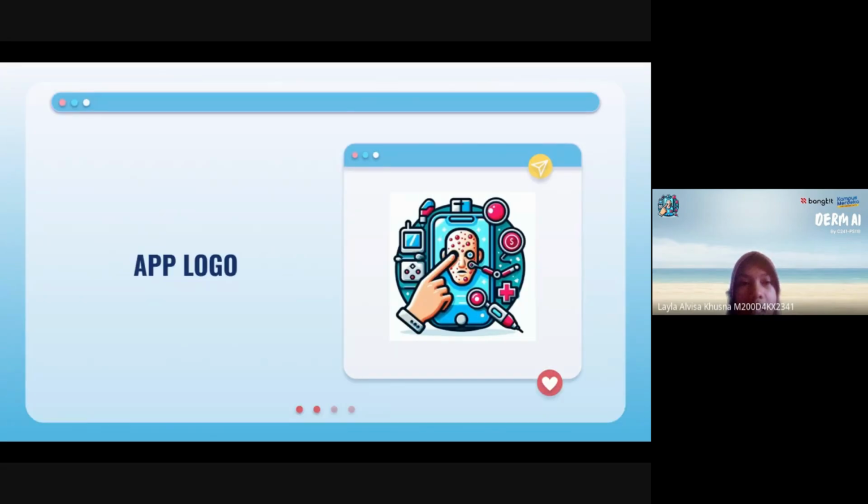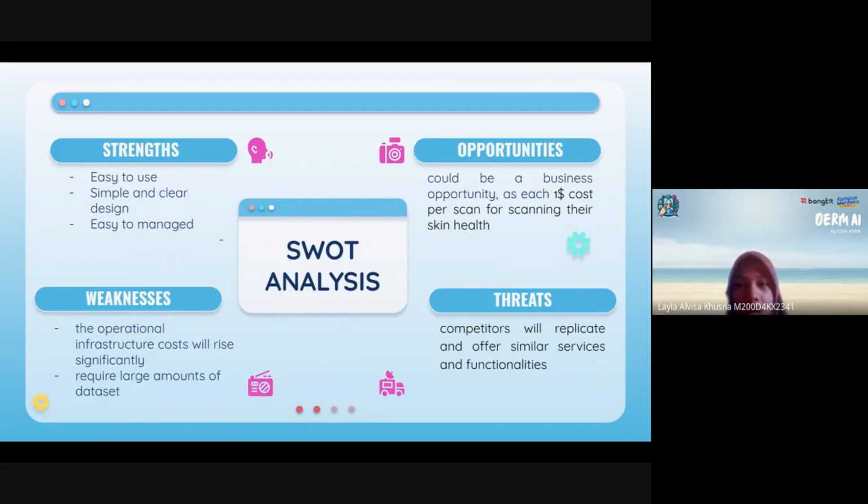Next. This is an image of our application logo. Because the function of our application is to detect skin disease, we use several elements related to skin health in the application logo. I will explain about SWOT analysis. The strengths of our application are that it is easy to use, helping users scan their skin health in an easy way, only in one application, and it has a simple and clear design and is easy to manage because users quickly get information about skin health and also information about health in the news features.